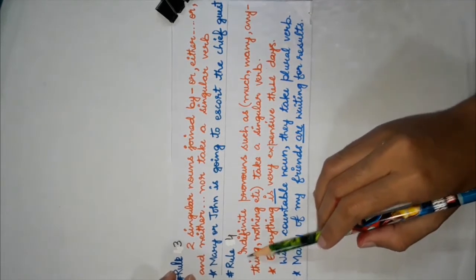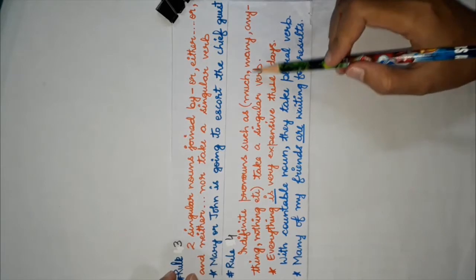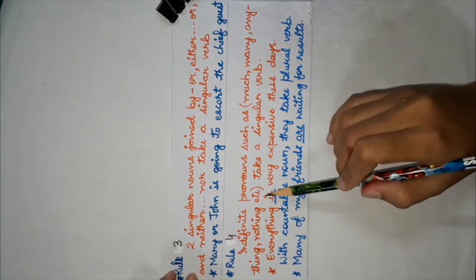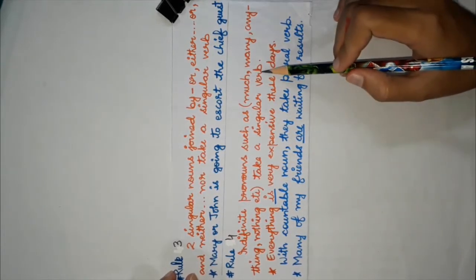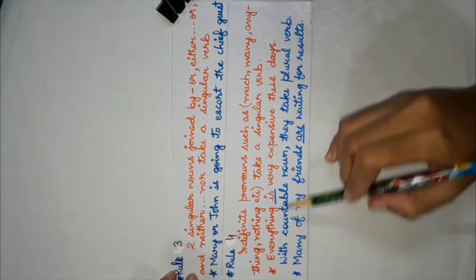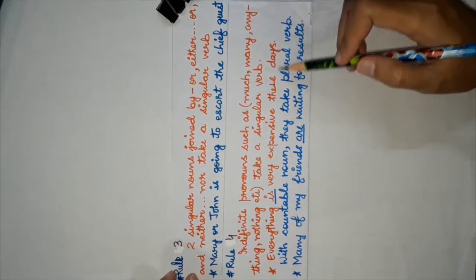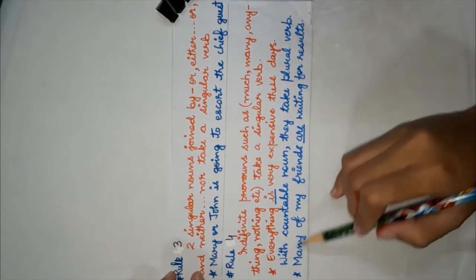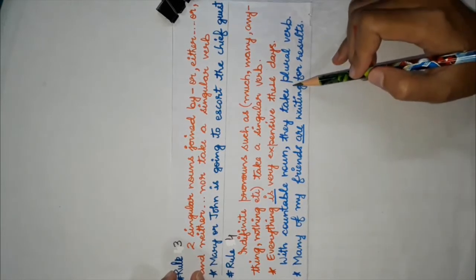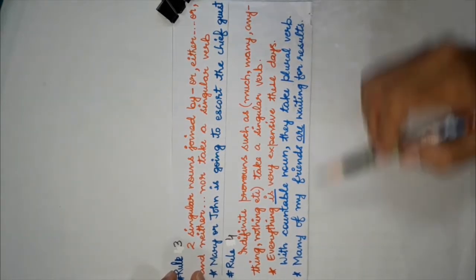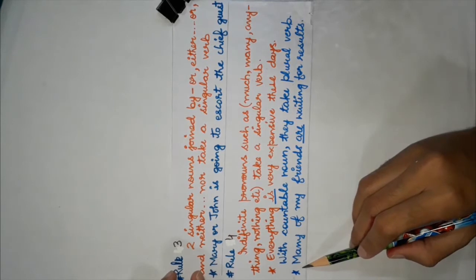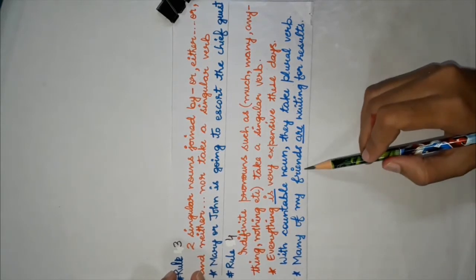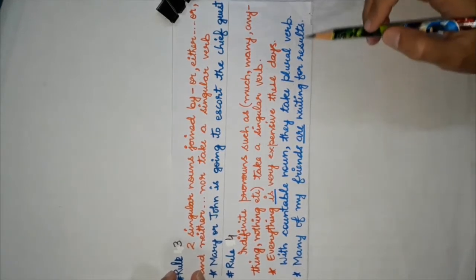Rule 4 says indefinite pronouns such as much, many, anything, nothing, etc. take a singular verb. For example, everything is very expensive these days. Now with countable nouns, they can take the plural verb. How? Look here. For example, many of my friends are waiting for results.